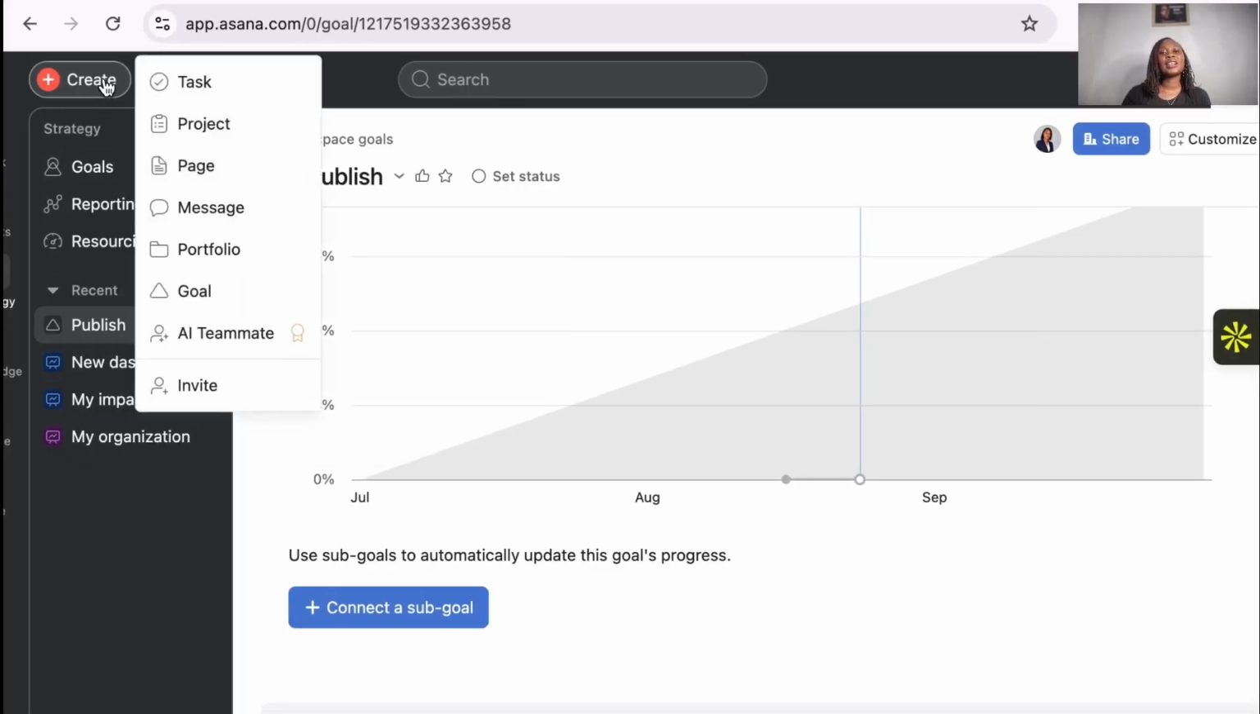Or you can create also from this button right here. If you don't want to go to the main page and be looking at things, just click on create. It is going to show you, you can create a task, a project, a page, message, portfolio, goal, and everything, or invite your team members right here.